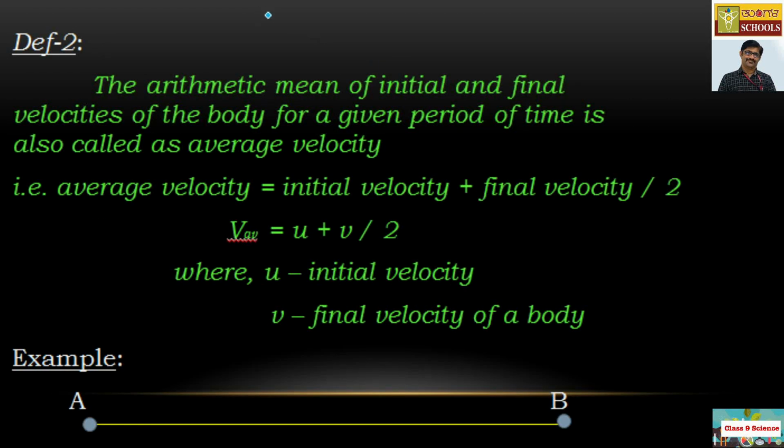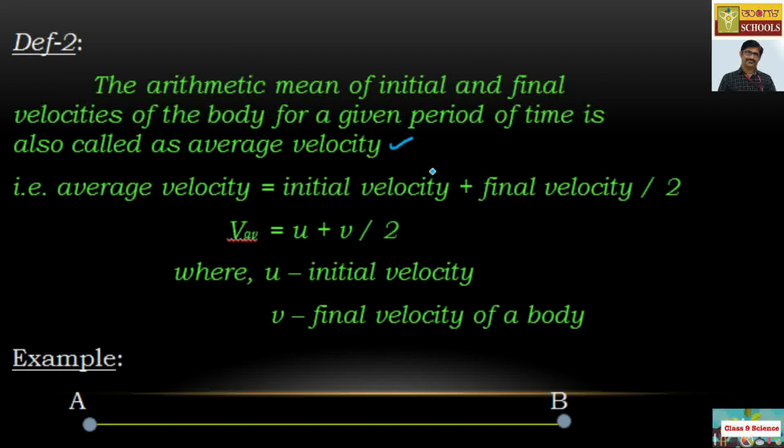The second definition: the arithmetic mean of initial and final velocities of the body for a given period of time is also called average velocity. Assume a body or any object which is moving in a certain direction.